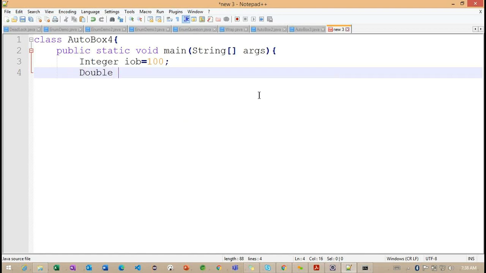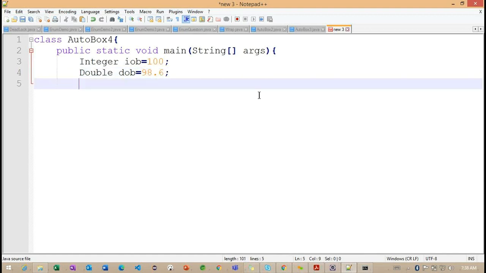I want to work with a wrapper class called Double, DOB. Basically, this is the primitive value, 98.6, a primitive double value. Now what we are doing here, the primitive value we are assigning into the wrapper class object, that is called Double. Right. Now, you need to understand this section of code here.